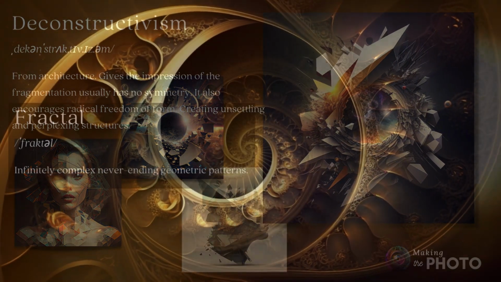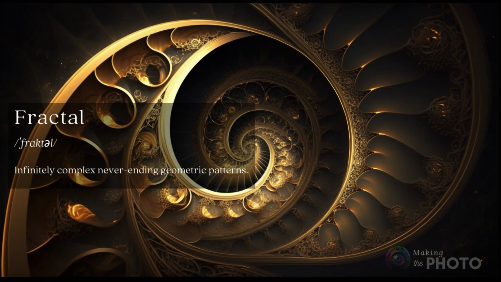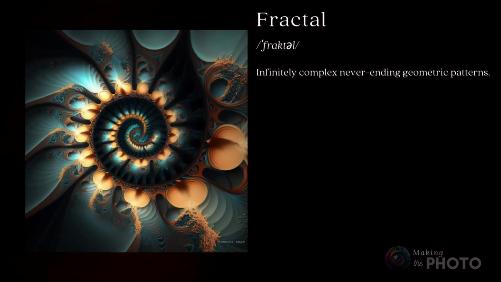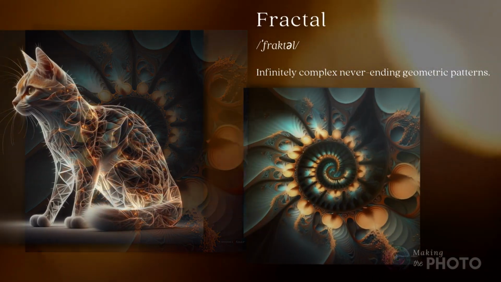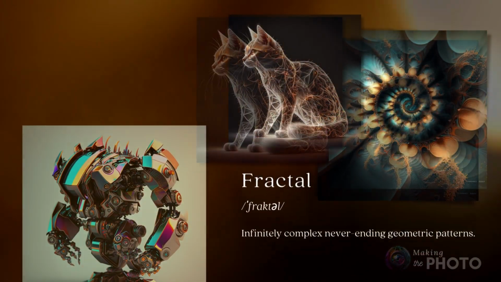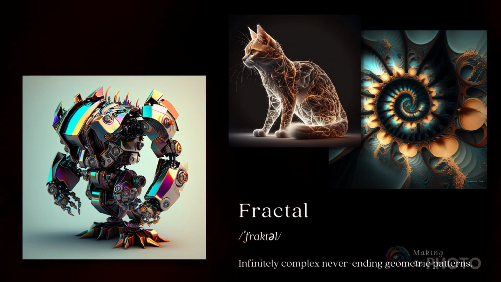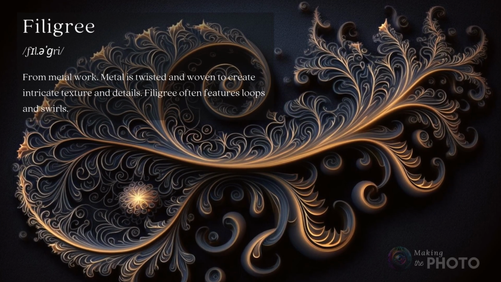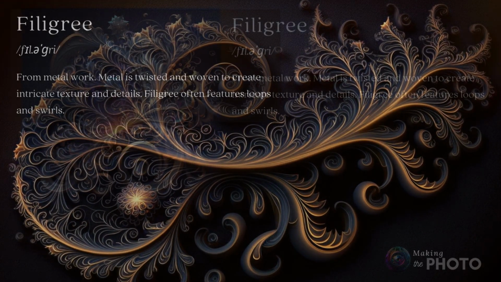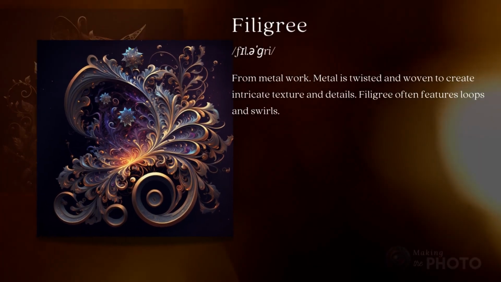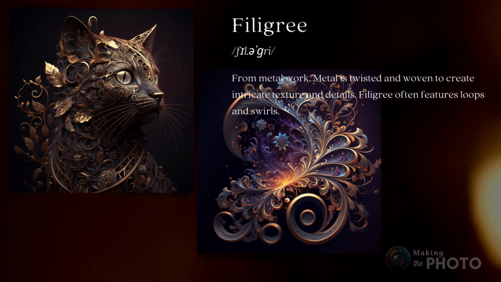For a more organized pattern, you may instead like the term fractal. Fractals are infinitely complex, never-ending patterns. They are intricate, detailed, geometric shapes, like the pattern in a snowflake. With Midjourney, you can make abstract fractal patterns or use fractals as a texture. If you like your patterns more delicate and textured, you can't go wrong with the term filigree. Filigree is a term for metalwork. Metal is twisted and woven to create intricate textures and details.